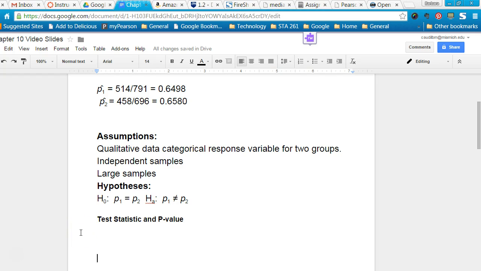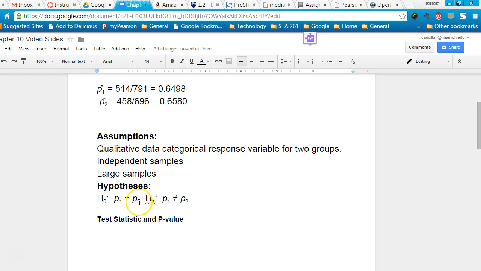It was the proportion who said they agreed or strongly agreed, and then the people who did not say that. So basically it was like a yes or no type of thing. Yes, they said strongly agreed or agreed, or no, they did not say those. We do have independent samples. It said so in the problem, and we do have very large sample sizes. So we're good on all of our assumptions.